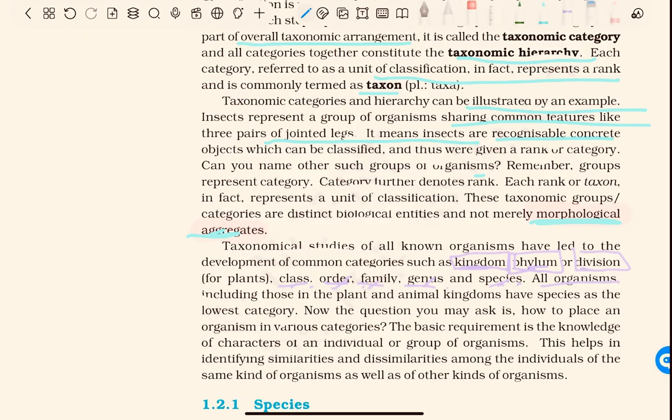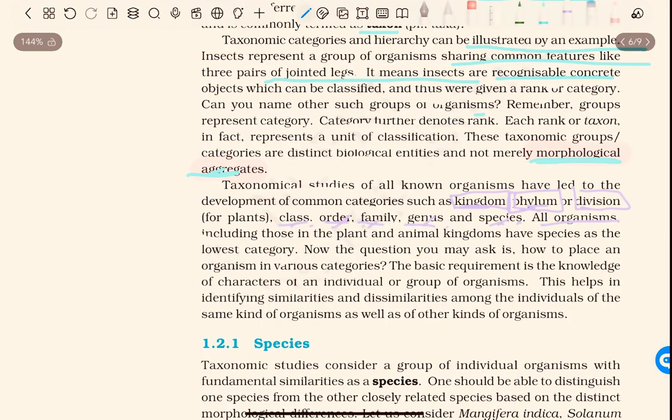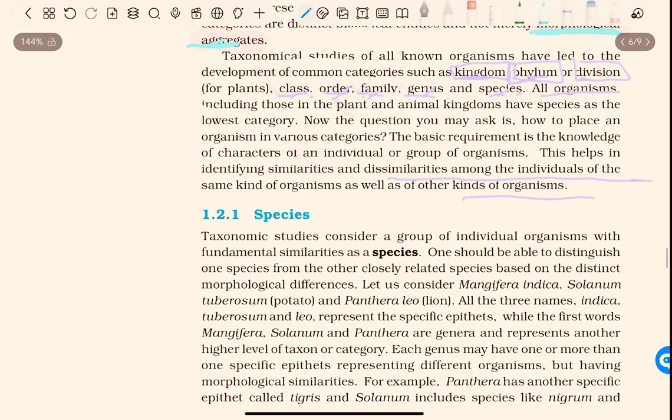Now the question you may ask is how to place an organism in various categories. The basic requirement is the knowledge of characters of an individual or group of organisms. This helps us in identifying similarities and dissimilarities among individuals of the same kind of organisms as well as of other kinds of organisms. Species: taxonomic studies consider a group of individual organisms with fundamental similarities as a species. One should be able to distinguish one species from other closely related species based on distinct morphological differences.